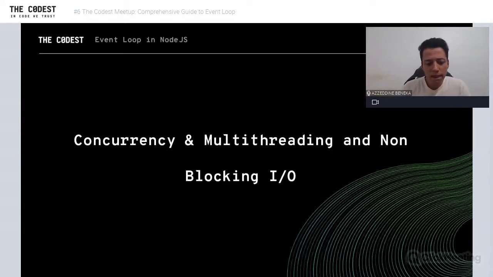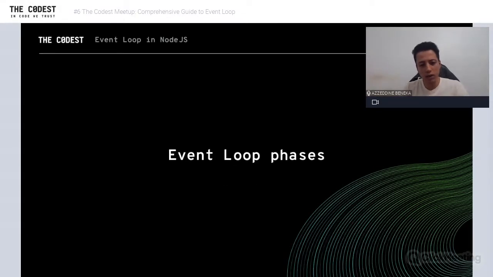Okay. But in Node.js, we have to achieve concurrency, because why? We had the problem before, like one HTTP request can take a while to get executed, right? So let's start to see how the event loop can help in this.